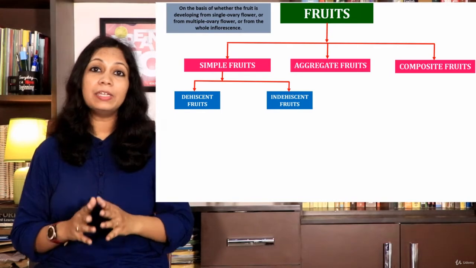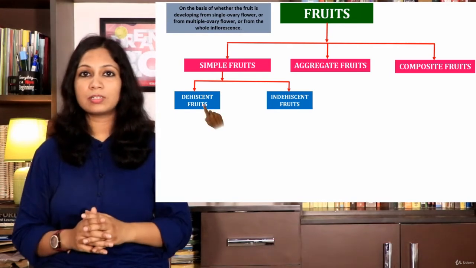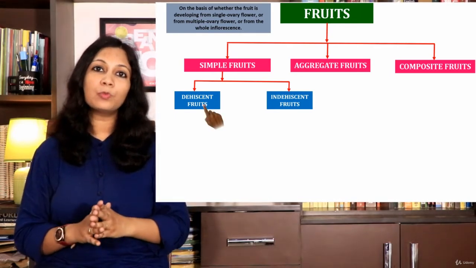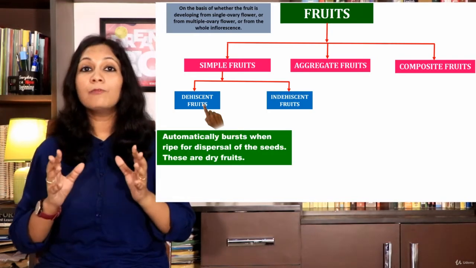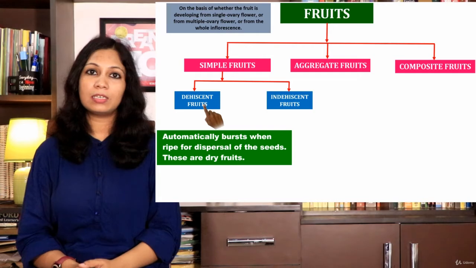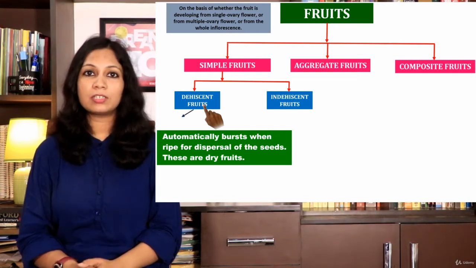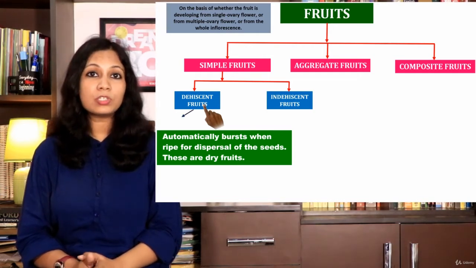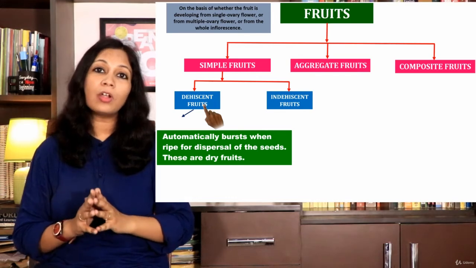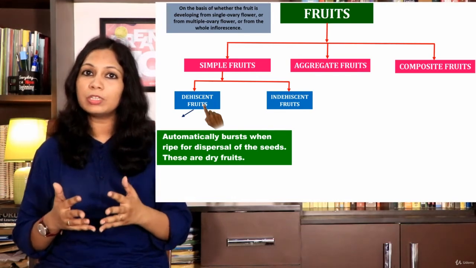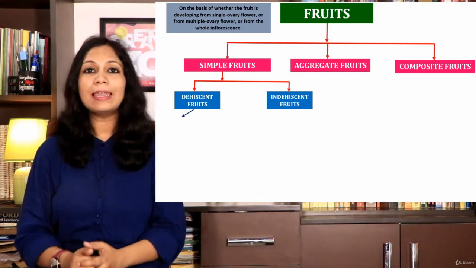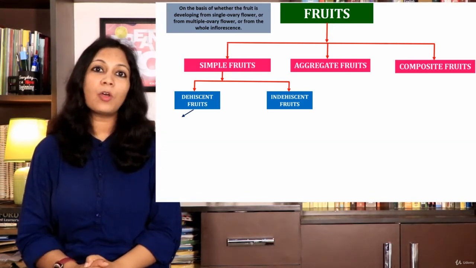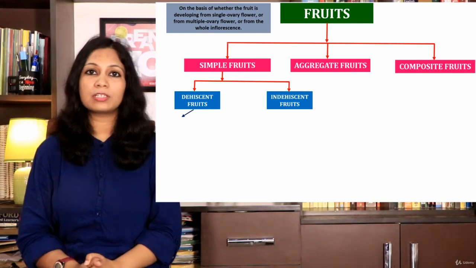Now, let's take dehiscent simple fruits. Dehiscent simple fruits are those which automatically burst when ripe for dispersal of the seeds. These are dry fruits. Dehiscent simple fruits are dry because they do not have a juicy layer of tissue in the pericarp, as seen in fleshy fruits. Let's discuss some of the types of dehiscent simple fruits.